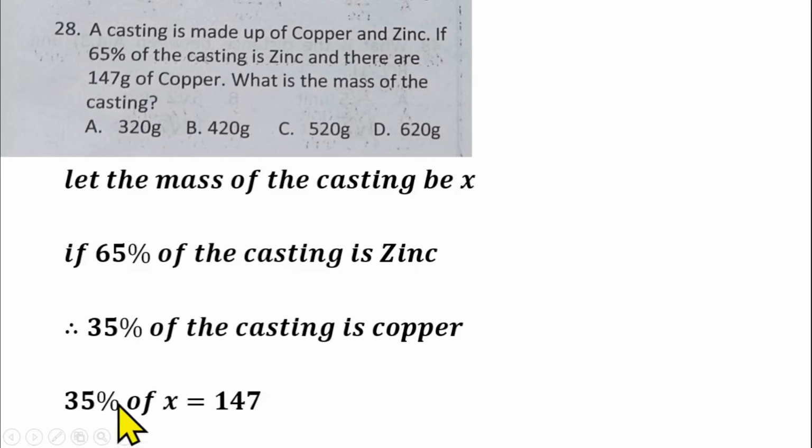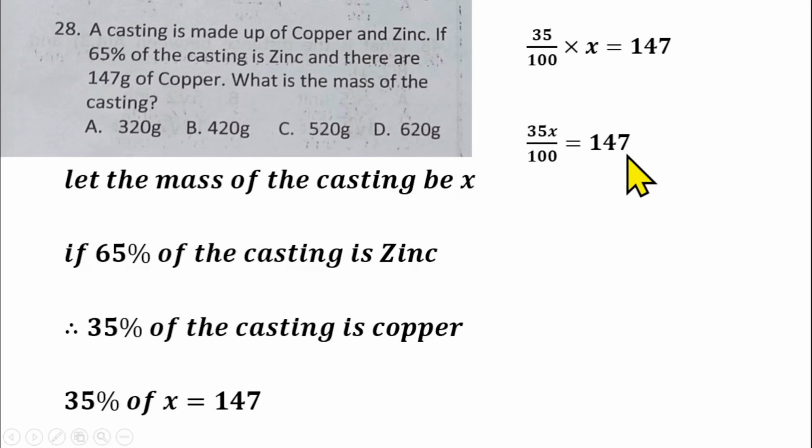So you can equate that to the percentage of the mass of the whole. So the percentage of the copper from the whole mass of the casting is 35%. So 35% of the whole mass of the casting is 147. So that should give us 35 over 100 times x is equal to 147. So that gives us 35x over 100 equals 147.